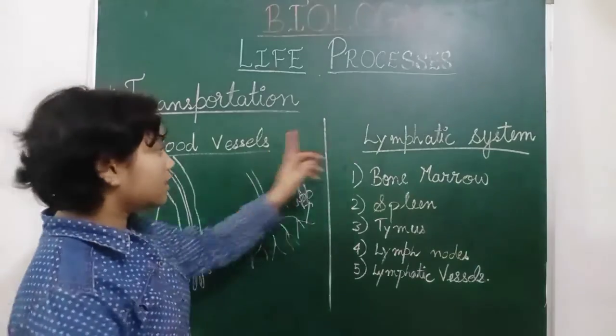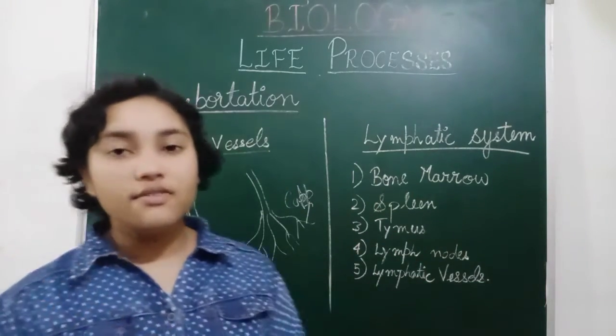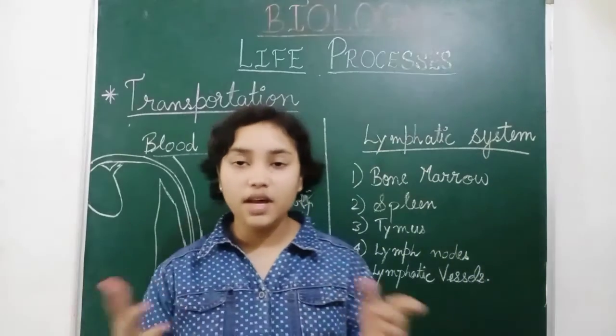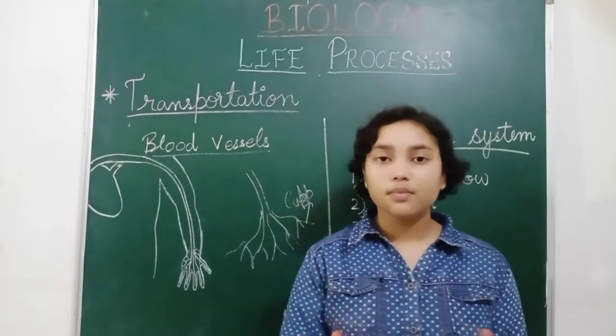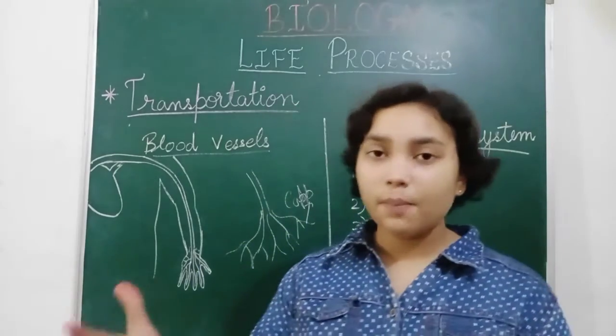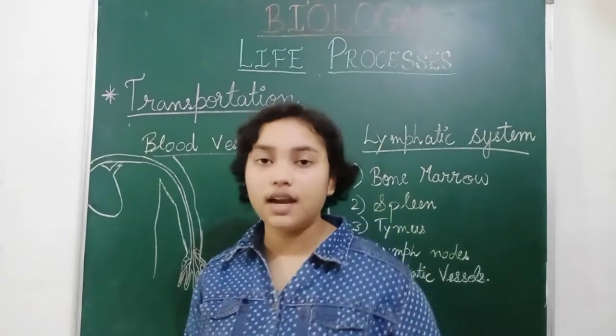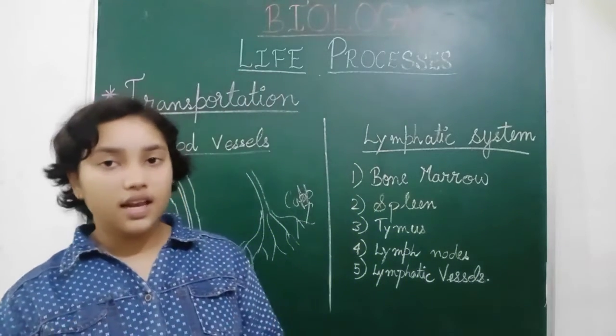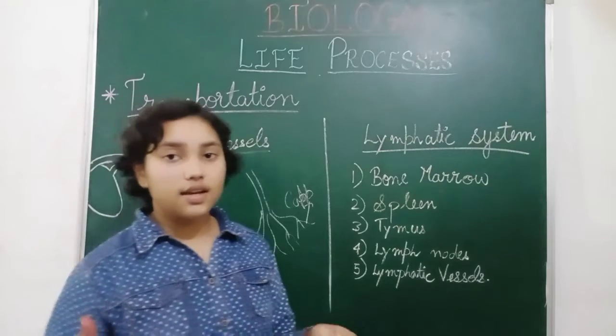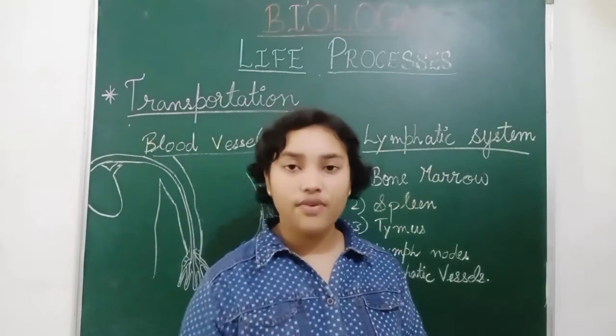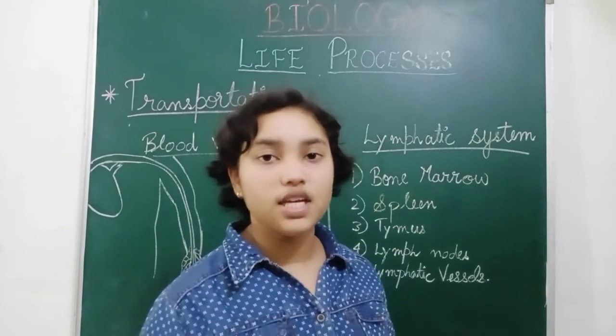So now the lymphatic system. The lymphatic system is the system in which most of the white blood cells are present, and it is usually colorless. Lymph is a colorless liquid containing a lot of fat and very little protein.